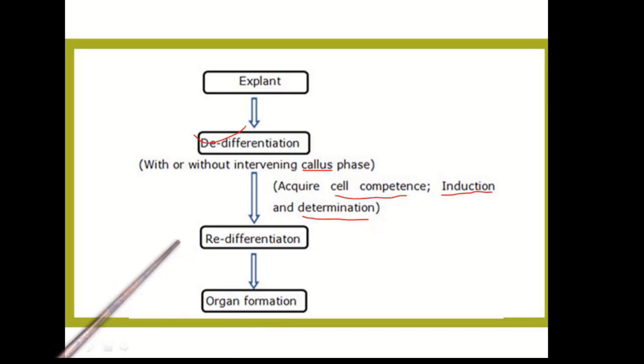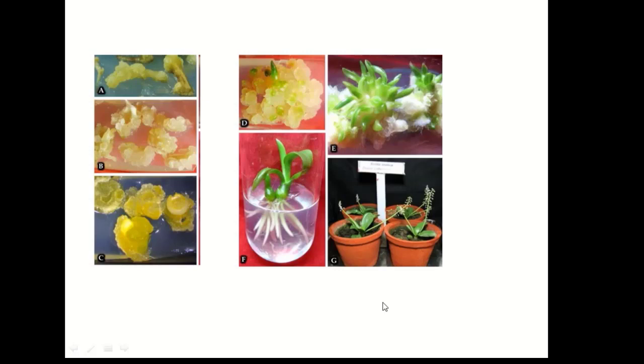This phenomenon is known as redifferentiation, and during the redifferentiation process we have the formation of organs. Very important is the hormonal control of organogenesis in the callus. Here you are seeing Skoog and Miller, in 1957. This is also known as the Skoog and Miller hypothesis.